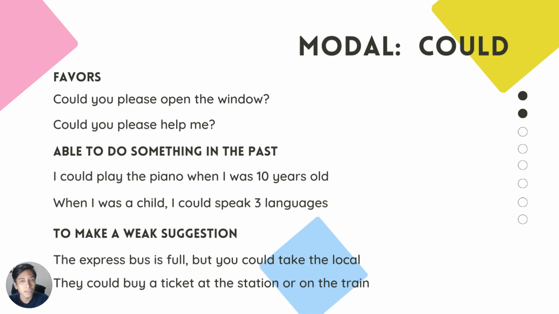Also, we use could when we want to be polite, when we want someone to do a favor for us, when we ask for a favor. Could you please open the window? Could you please help me? Please, could you close the door? And finally, rarely we use could to make a weak suggestion. The express bus is full, but you could take the local. They could buy a ticket at the station or on the train. It is a weak suggestion.